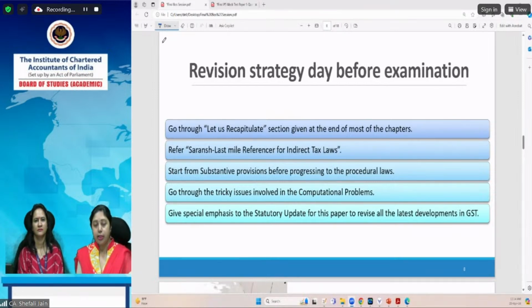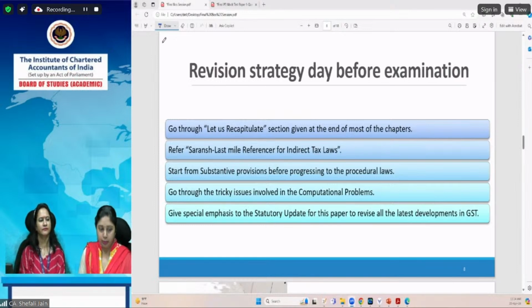All these clarifications and notifications which amend the rules are very relevant for the examination, and therefore you should pay special attention to these notifications and circulars which are compiled in the form of the statutory update. The statutory update for the May 2024 examination is hosted on the website. The day before the examination, you should specially go through the statutory update, because if any question comes which has an amendment part in it, then you should be very clear that yes, here I have to apply the amendment. This way you can strategize your revision before the examination.